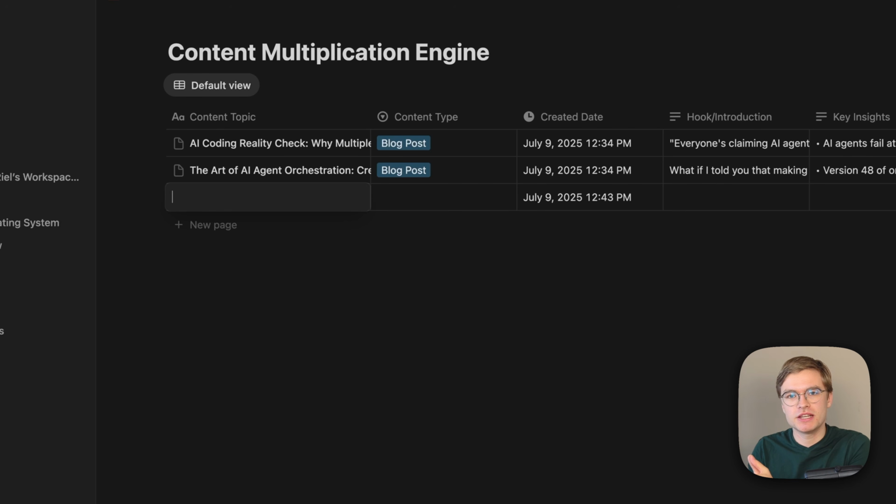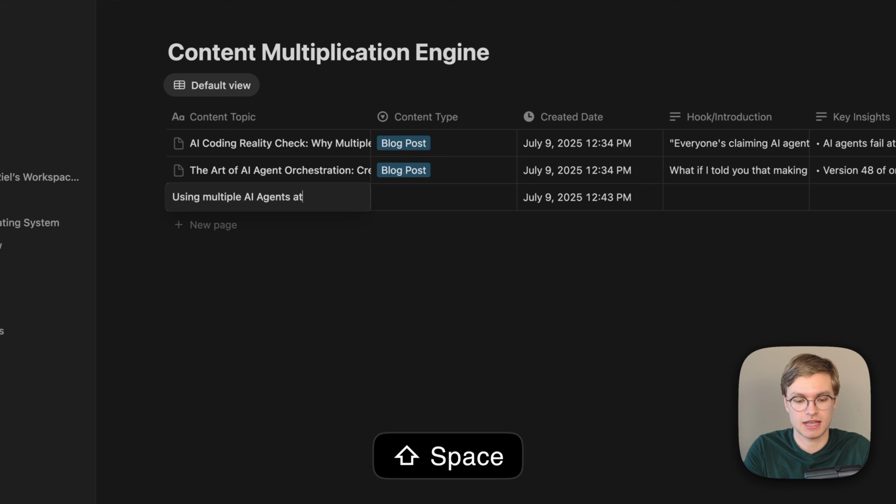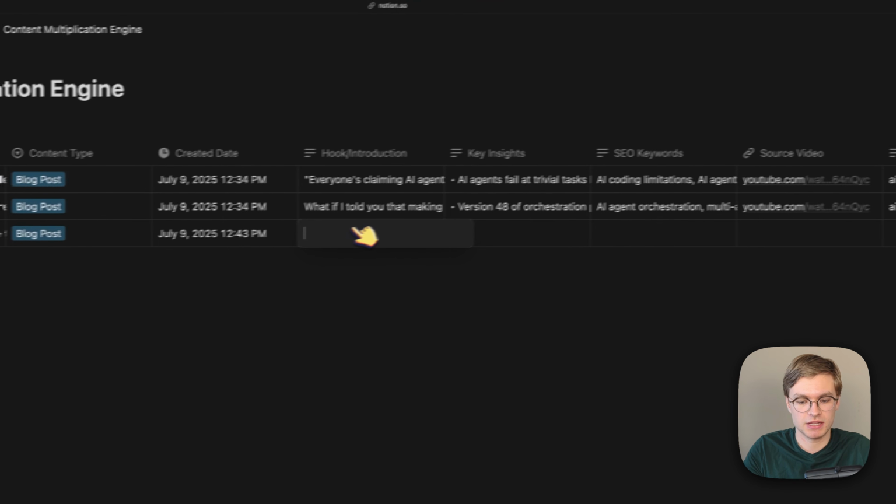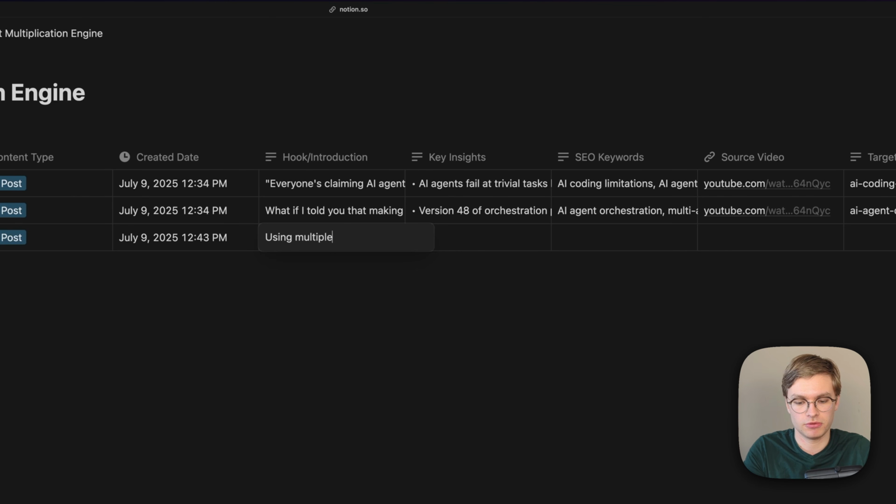They work on the automation itself, but then they don't work on the input data, and maybe they even let the AI model generate the input data for them. So what you're going to get is something like this. If we talk about the same topic, you might have something like using multiple AI agents at the same time. And then we have the content type blog post with the hook being something like using multiple AI agents for vibe coding is a brilliant idea.